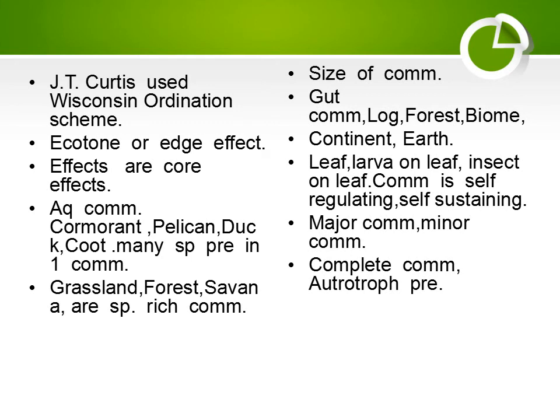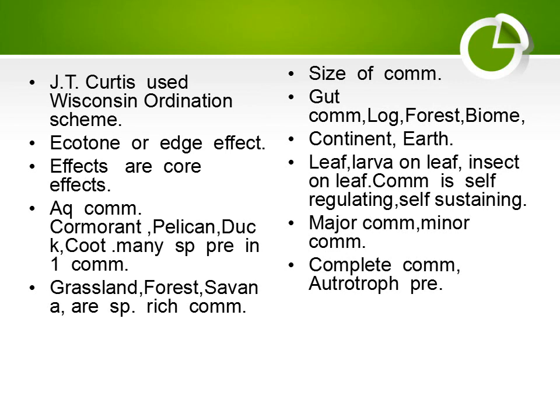Ecotone or edge effect is when animals and plants of community A and community B are common in the edge area. These are known as ecotone or edge effect.